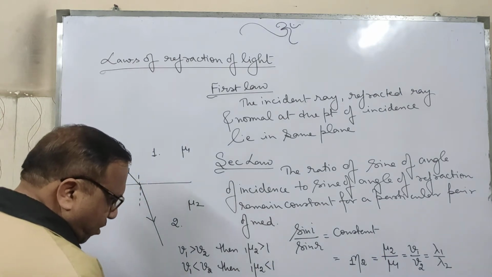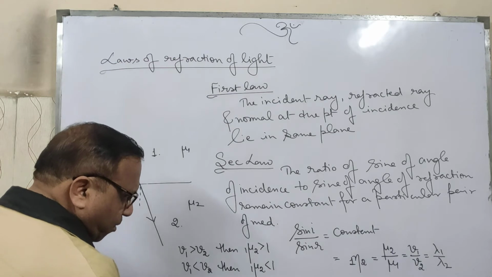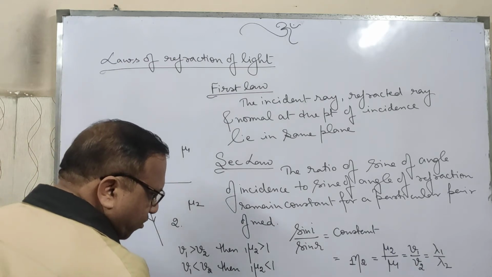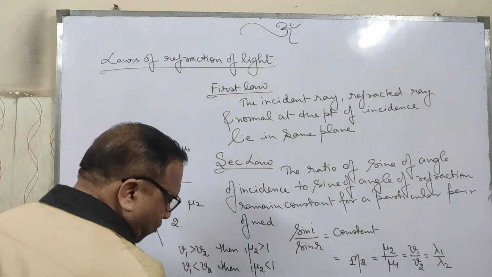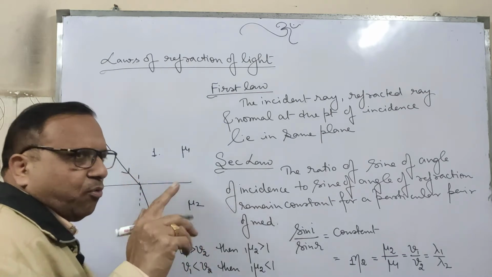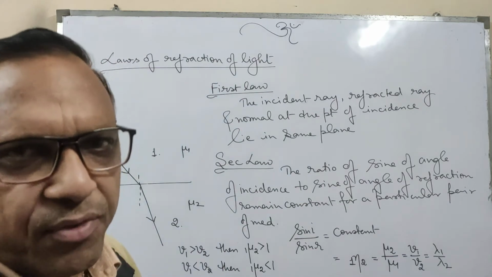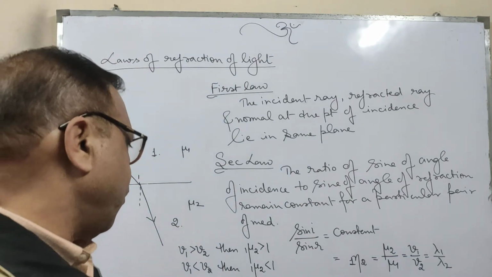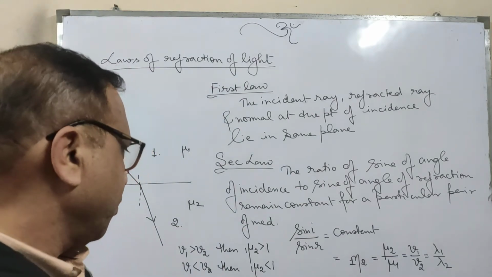If v1 is equal to v2, then the refractive index of 2 with respect to 1 is equal to 1. It means both media have the same refractive index. If v1 is less than v2, the second medium has a smaller refractive index compared to the first.